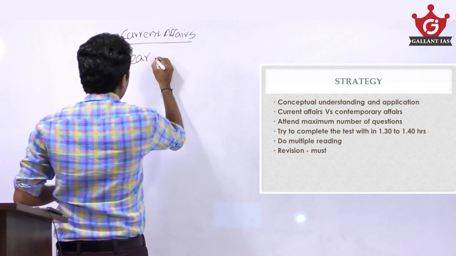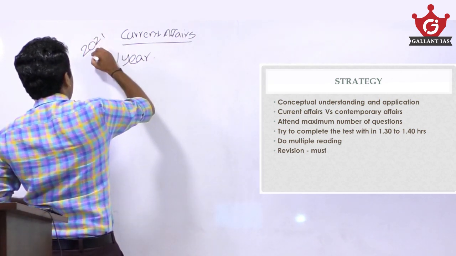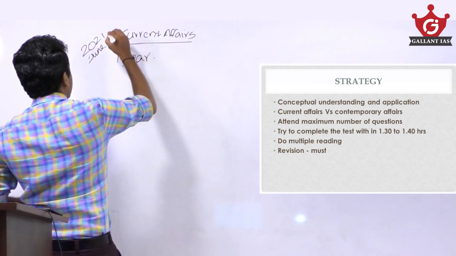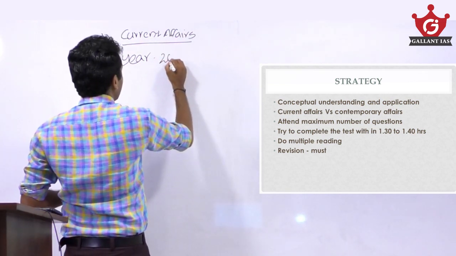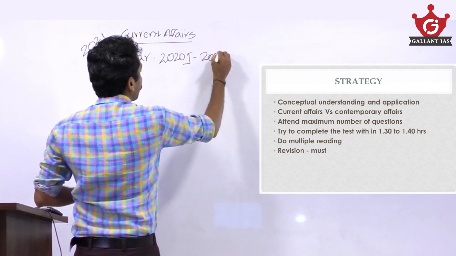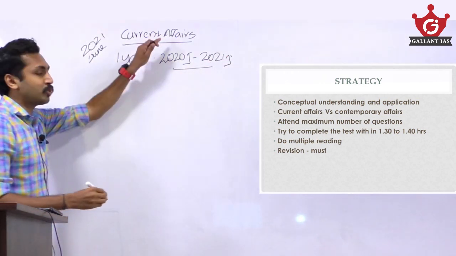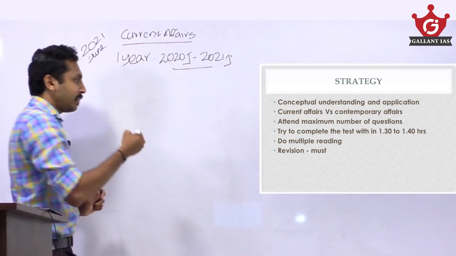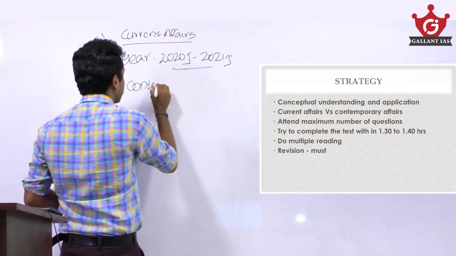So that means if you are writing prelims in June 2021, all those topics or current events from June 2020 to June 2021, within this time period, this is what current affairs is. And next, contemporary affairs. Contemporary affairs.